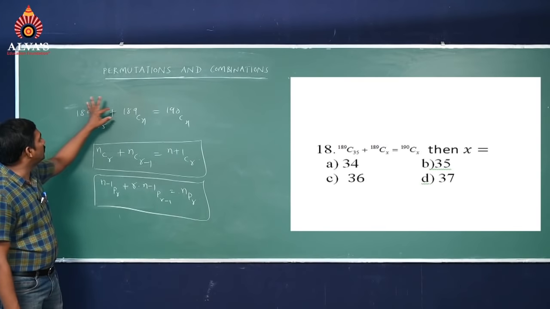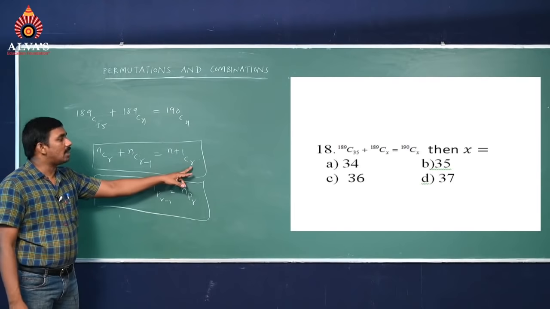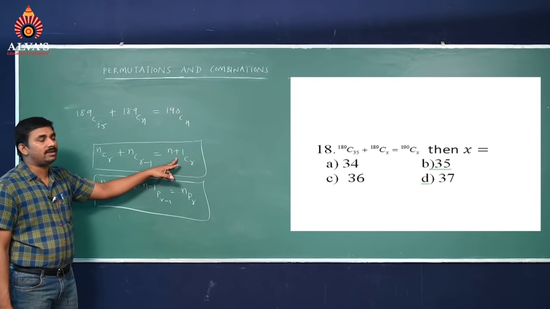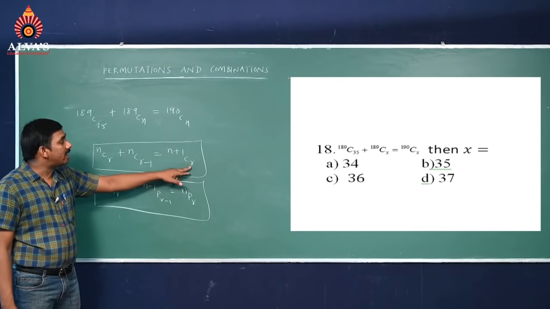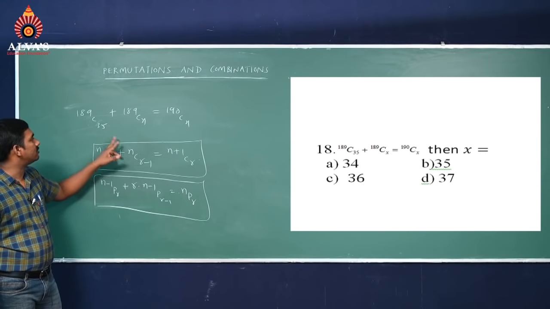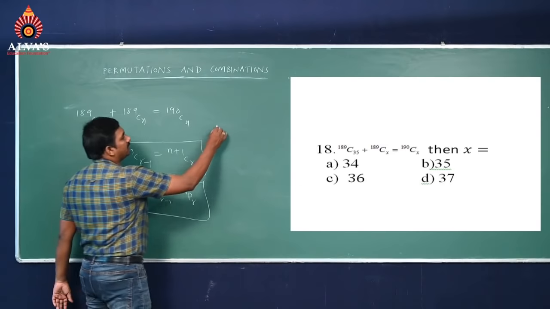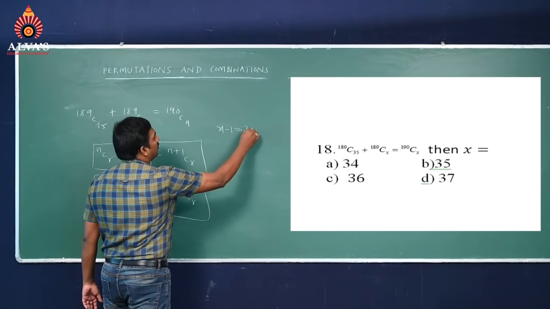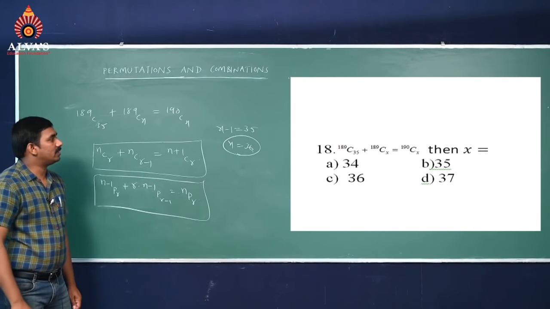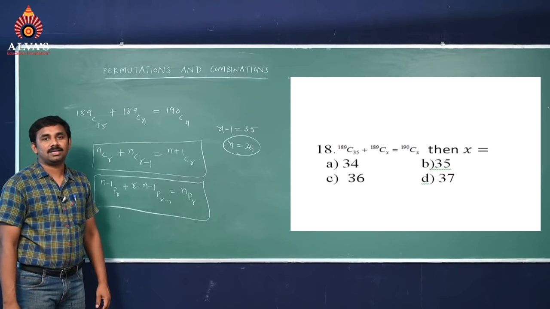Here the N value we know is 189, and the R value we have to find. In the right hand side we have N plus 1, that means 189 plus 1, 190, CR. So R is here x. R is x means what is R minus 1? R minus 1 is 35. So x minus 1 equal to 35, x equal to 36. If you follow this formula, we can solve it: x equal to 36.